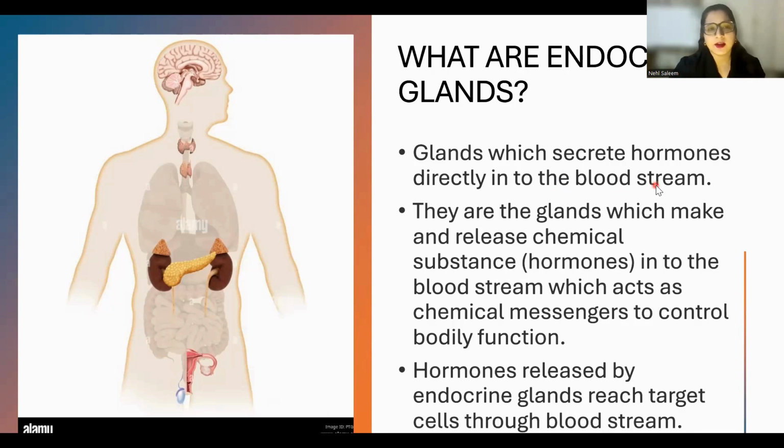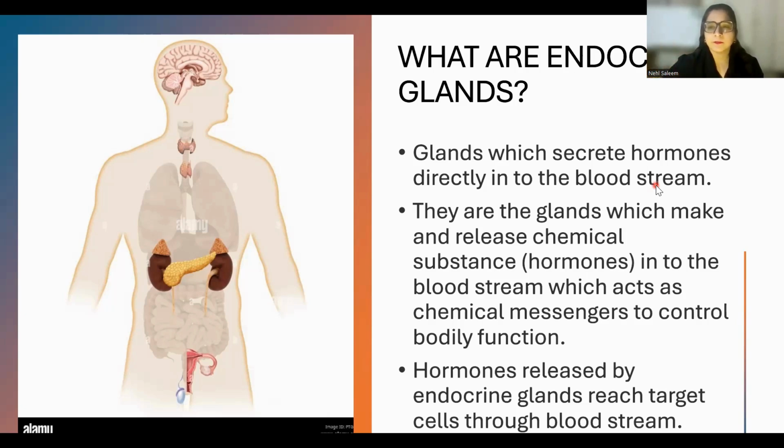Opposite of endocrine glands are exocrine glands, but the main focus of this lecture is endocrine glands. We are not going to talk about the exocrine glands in this lecture, but basically exocrine glands do exist, and what they do is they do opposite of what endocrine glands are doing. Like endocrine glands are making the hormones which are released directly into the bloodstream. So what will exocrine glands do? They'll make the hormones which will not be directly released into the bloodstream. It will be released outside the bloodstream, right?